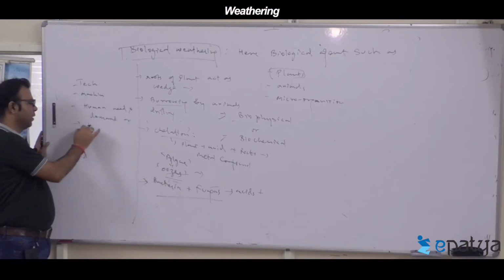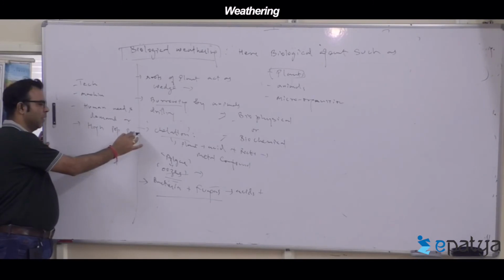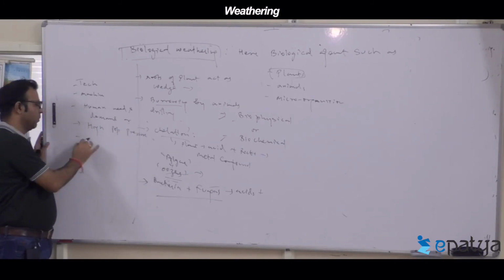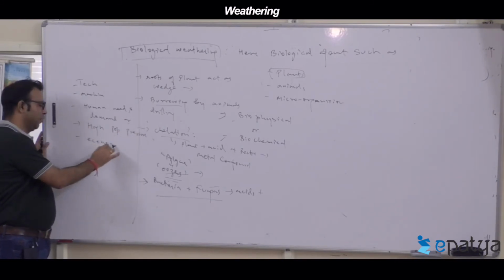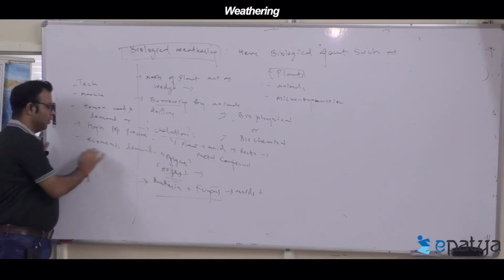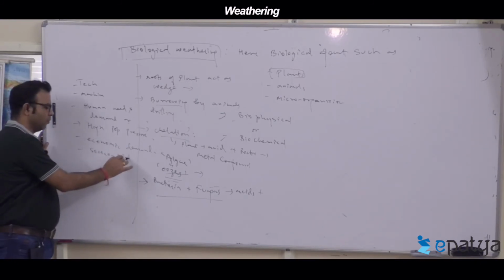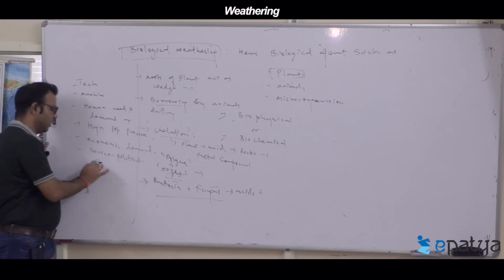High population pressure, economic demands, socio-political economic policies.